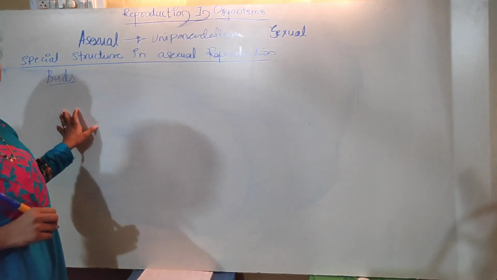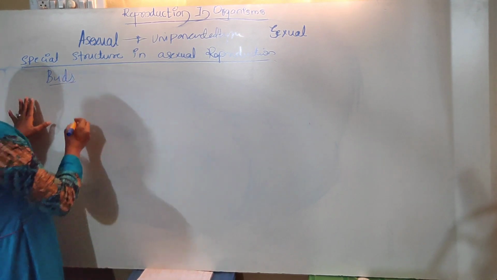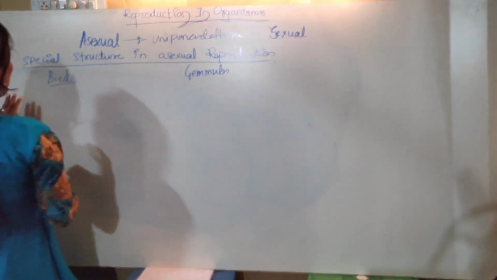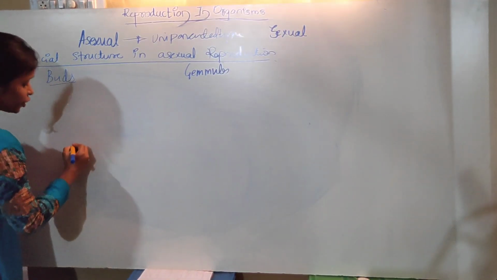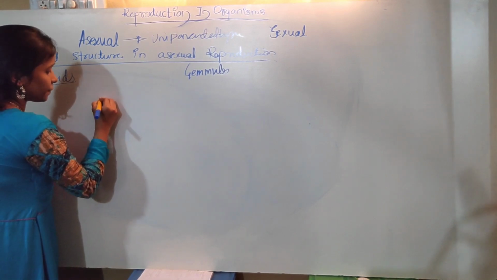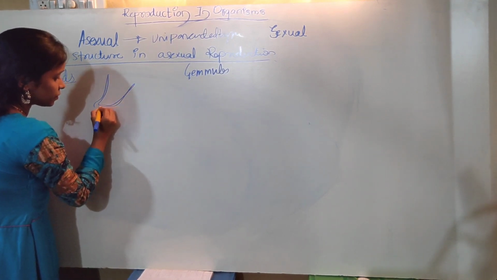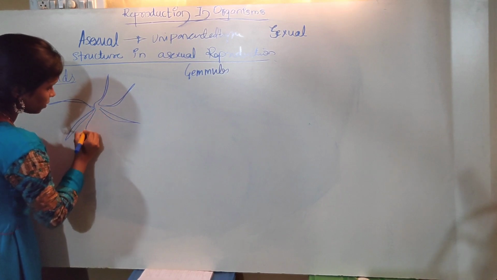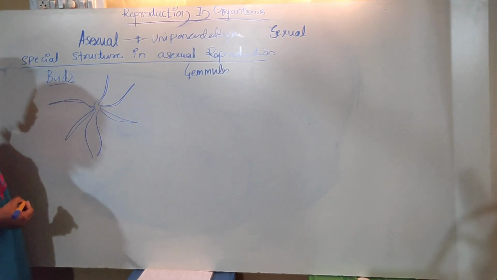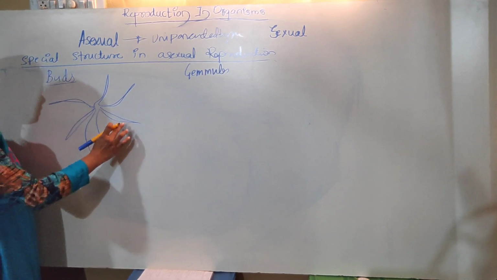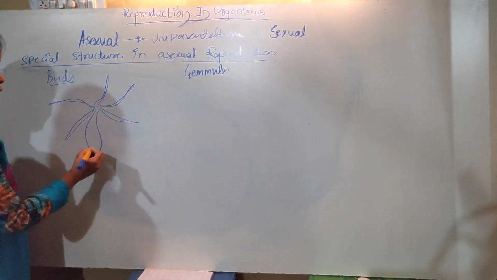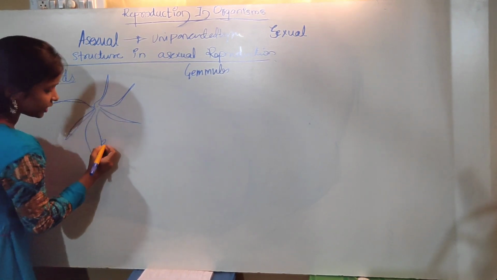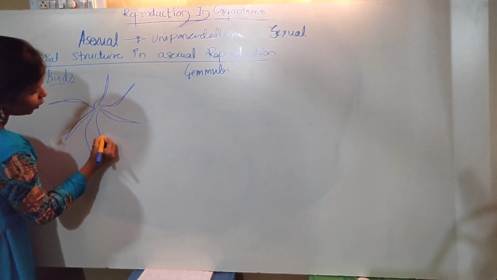buds. These are also a special kind of asexual structure, and they are also called gemmules. What are these buds? These buds are adventitious buds. These are found on the hydra. Hydra is an aquatic organism, so it is attached to the substratum. These are tentacles. So this hydra is going to form a small bud-like structure.